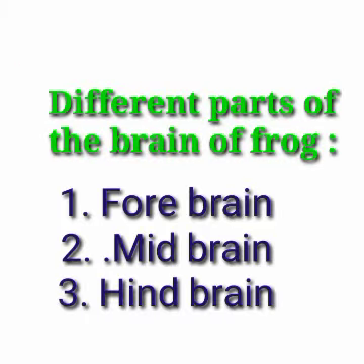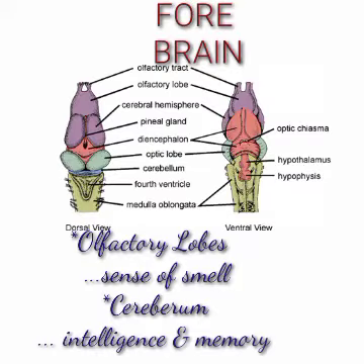If we see, the brain of frog has different parts. The first part is forebrain, then midbrain and hindbrain. The part of the brain which is composed of olfactory lobes and cerebrum is called forebrain. Olfactory lobes, as you see in the picture, are the uppermost part of the brain.